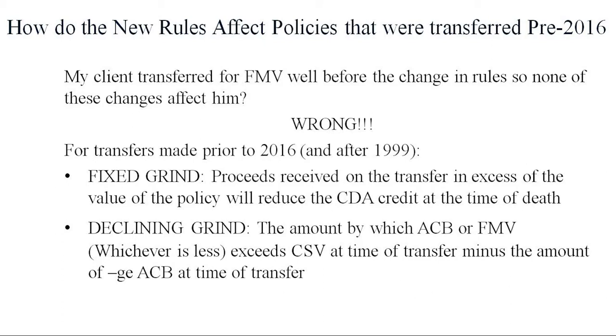Declining grind. This one we can get down to 0, but it says the amount by which ACB or fair market value, whichever is lower, exceeds CSV at the time of transfer, minus the amount of negative ACB at the time of transfer. So what we're getting at here, remember I talked about an artificial reduction in ACB?